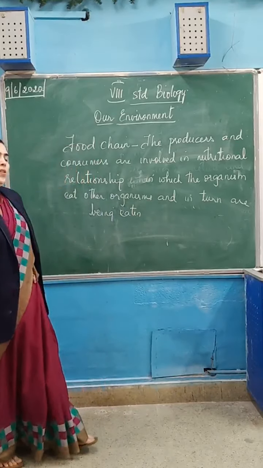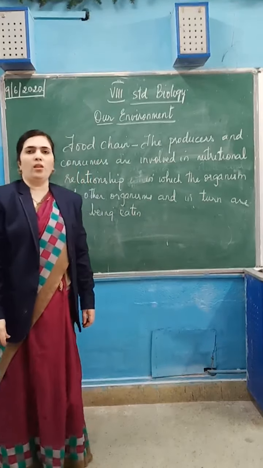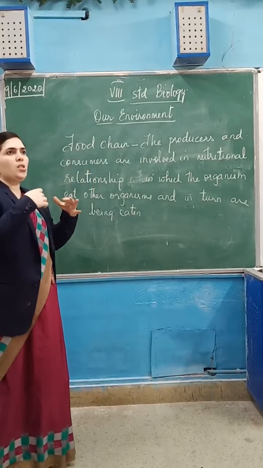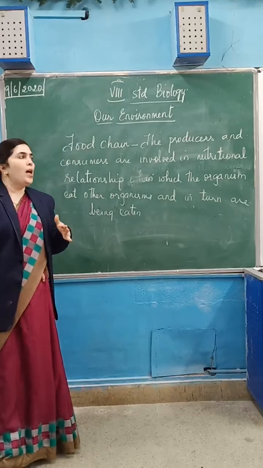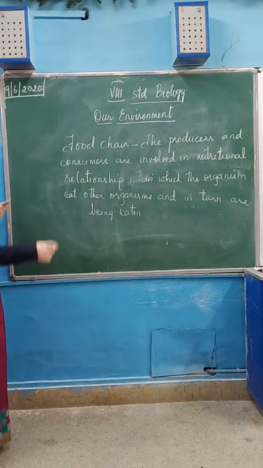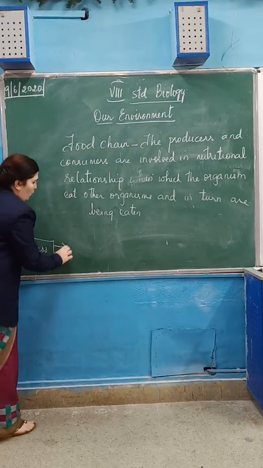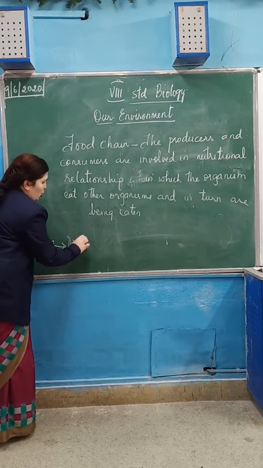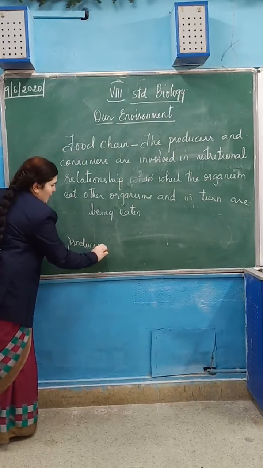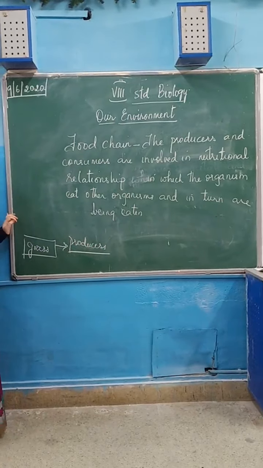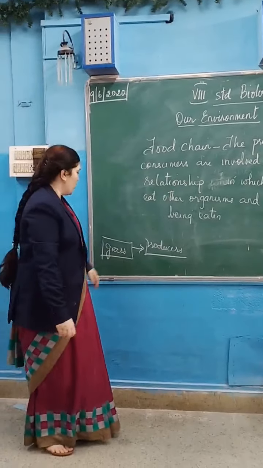Through the food chain only there is energy flow in the ecosystem. Energy is flowing from one level to another level in the ecosystem. For example, this is grass. Grass is termed as what? Producers. I explained this in the previous class. Grass is termed as producer.